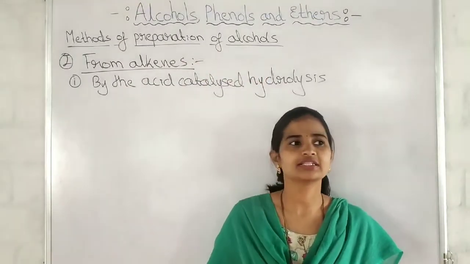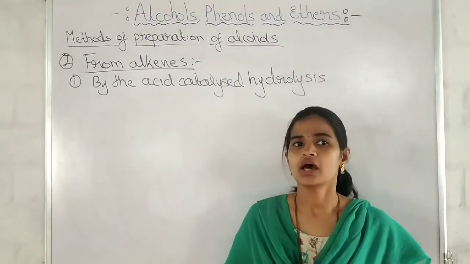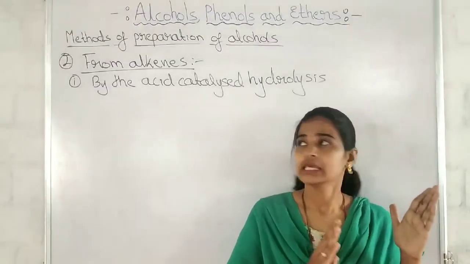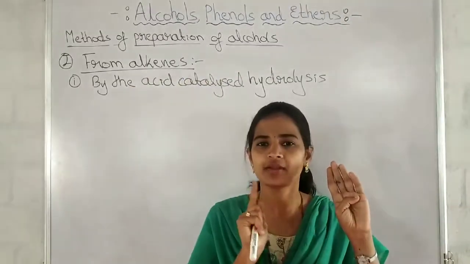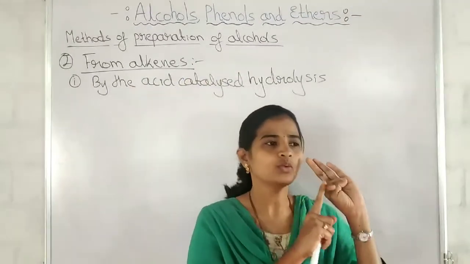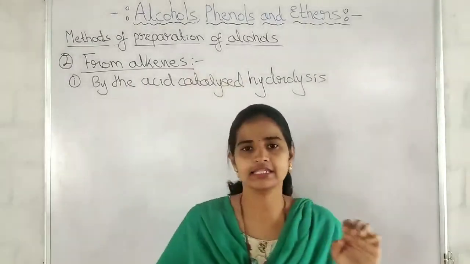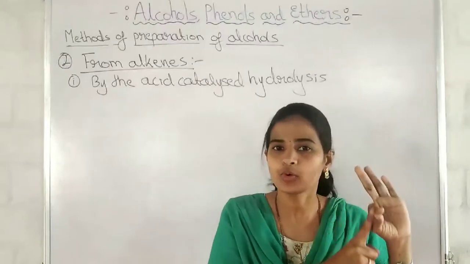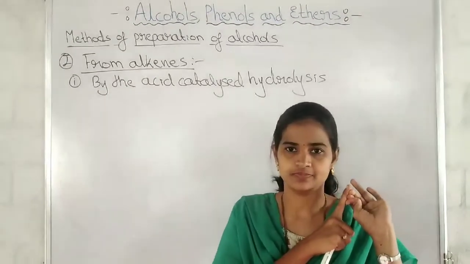In your syllabus, three methods are given for the preparation of alcohols. The first one is by using the alkenes, meaning carbon-carbon double bonded compounds. The second one is by using the carbonyl compounds. The third one is by using Grignard reagents.